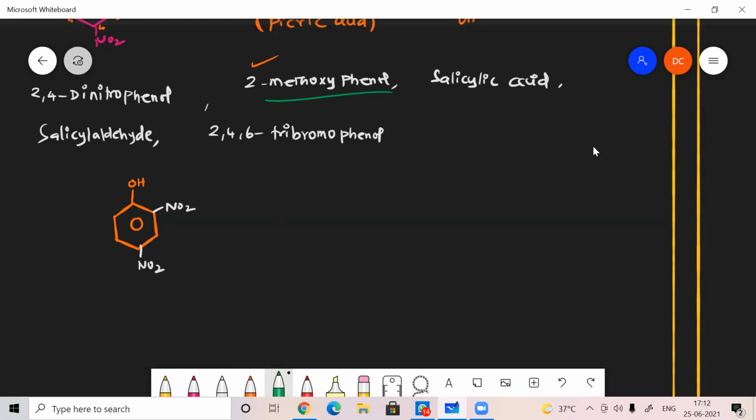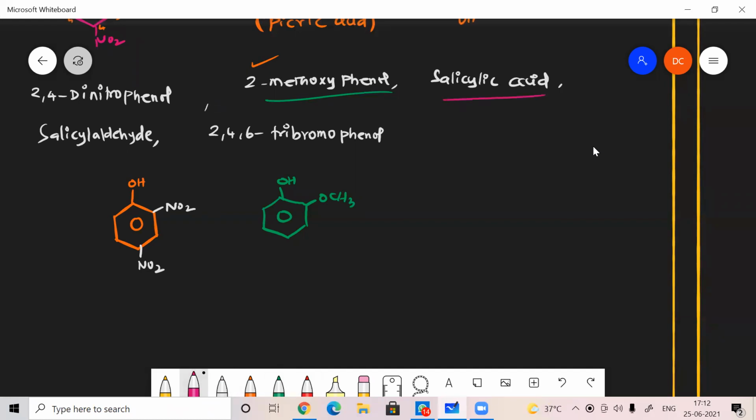2-methoxyphenol. How can I write it? First of all, the phenol group, so I have to write phenol. Then in the ortho position, OCH3. CH3 is methyl; methoxy means OCH3. This is the ether group, OCH3.